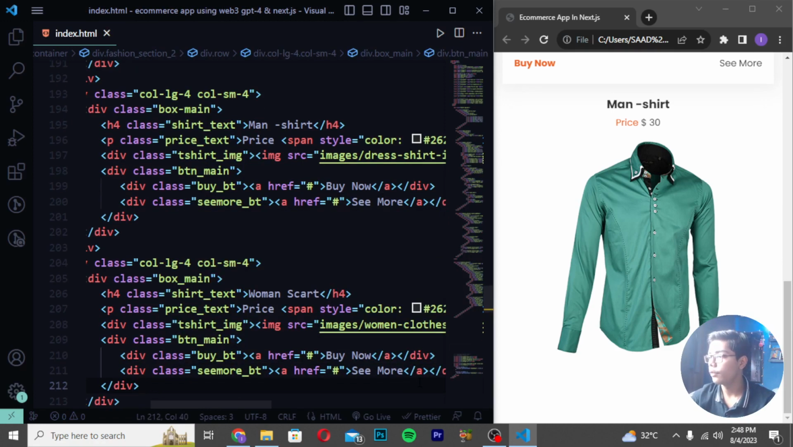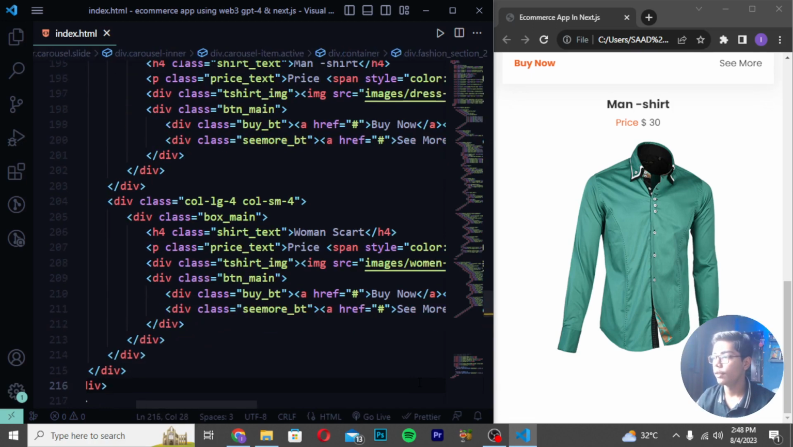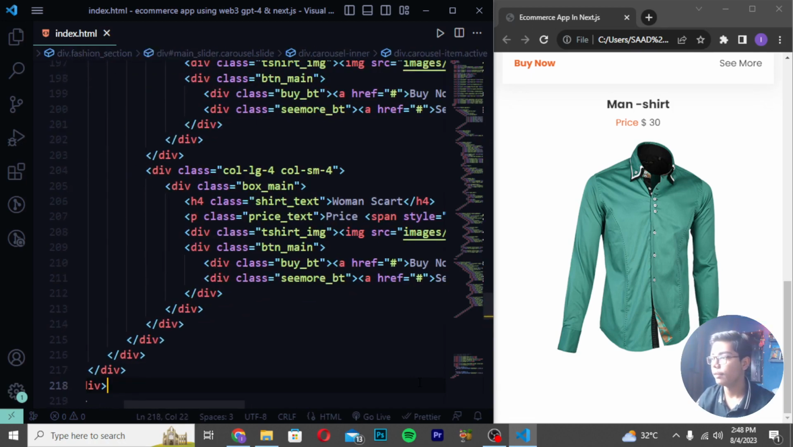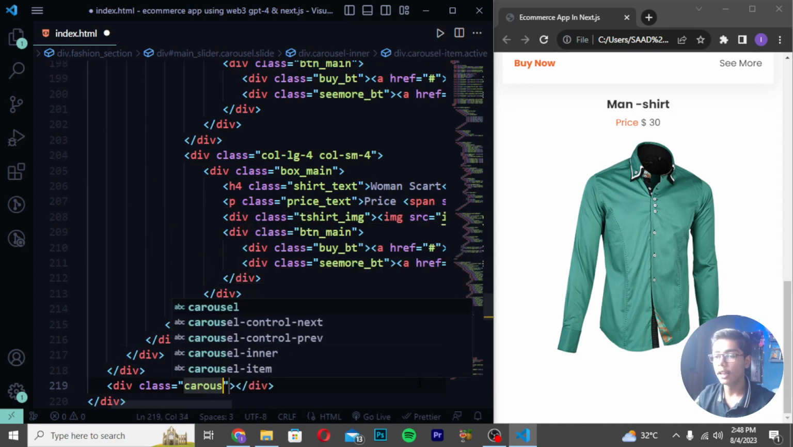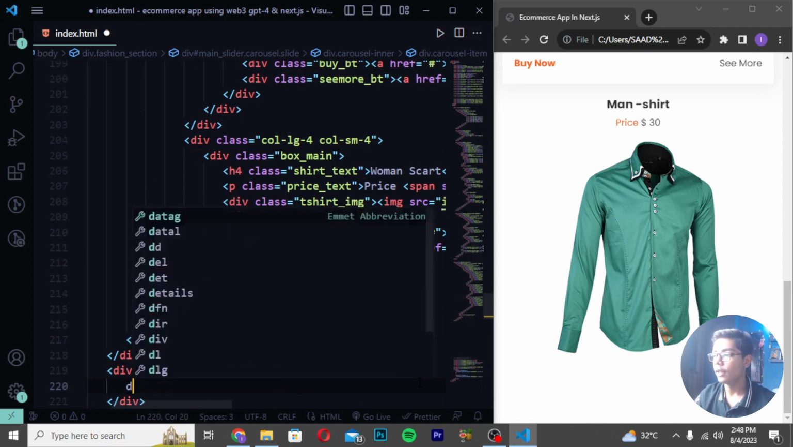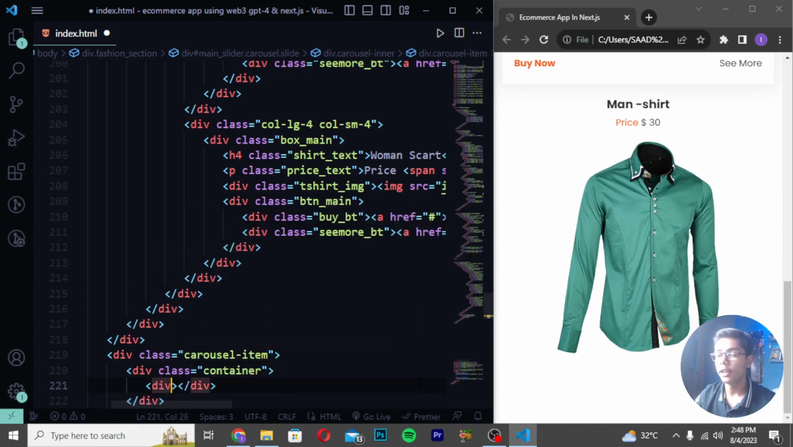After saving here, you have to now just move after these divs. You can see 3, 4, 5, 6, 7. So these are the 7 divs which we have created here, and we have to move down after these divs. Create a class as carousel item. Then I will be now writing here div class container here. Then you have to just write here h1. So I will be now writing here h1 like this.